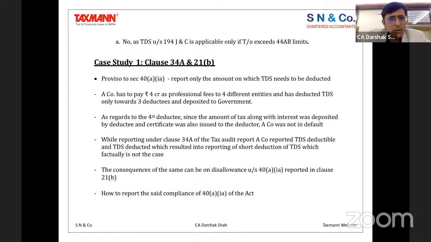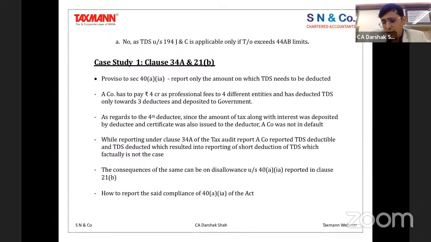Now moving forward, let me move on to certain case studies which are also important while we are doing an audit. The first case study is this: as a deductor, I have 4 deductees, out of which for 3 deductees I have deducted the tax, and for the 4th deductee I have not deducted the tax. The only reason for not deducting the tax is that the deductee has paid the tax, and they have already given us a declaration saying that this particular tax has been paid, certified by a chartered accountant, and now you are not supposed to deduct the tax.